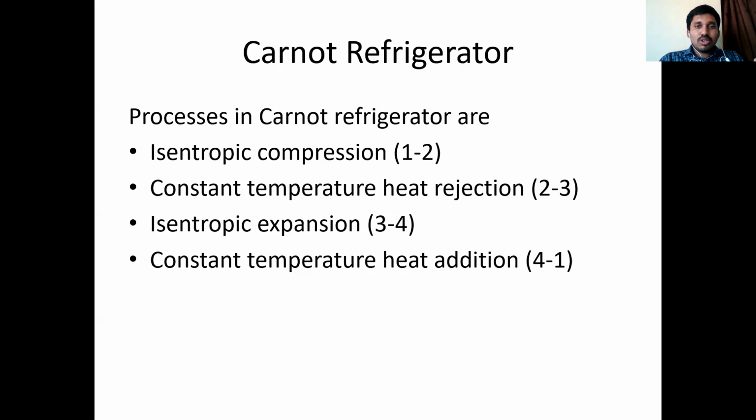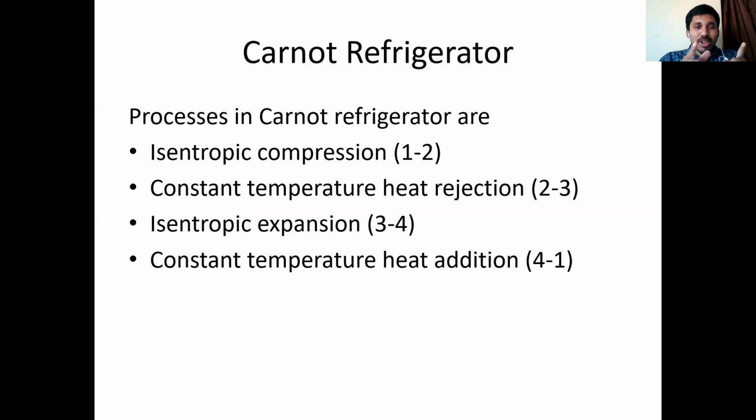Adiabatic process means you have to operate a process with no heat losses from system to surroundings, and from the surroundings to system. If there is no heat transfer or heat losses take place, that process is called as adiabatic process, no heat transfer. But isentropic means reversible adiabatic. Reversible adiabatic.